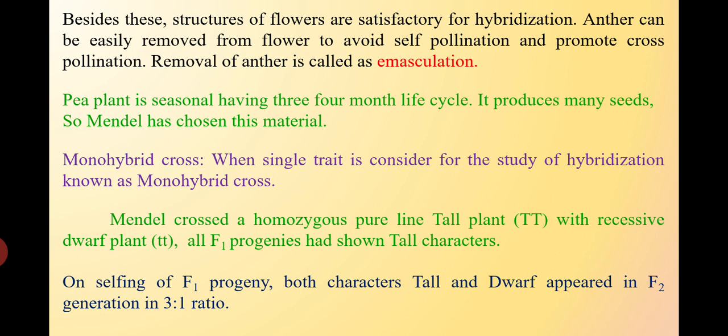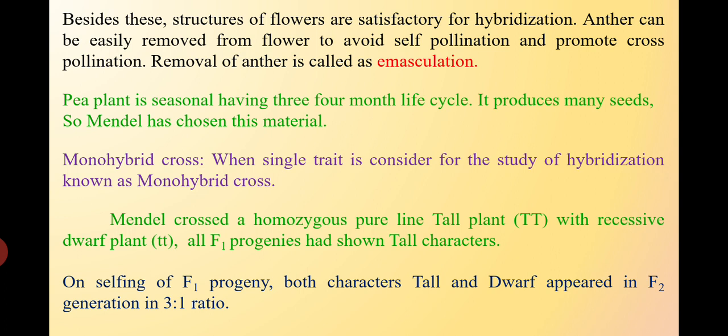When we easily open the flower, we can remove the anthers to avoid self-pollination and to promote cross-pollination. This process of hybridization, in which the anthers are removed to avoid self-pollination, is known as emasculation. Emasculation is very easy in the pea plant because of its flower shape.